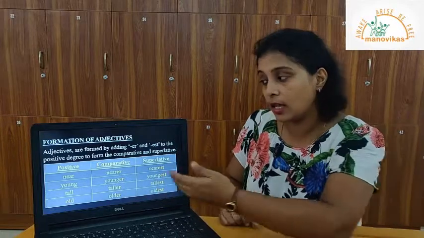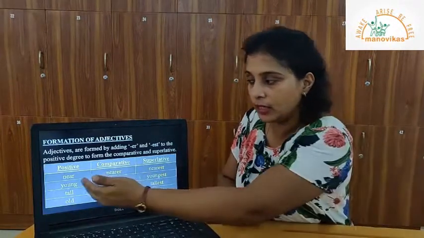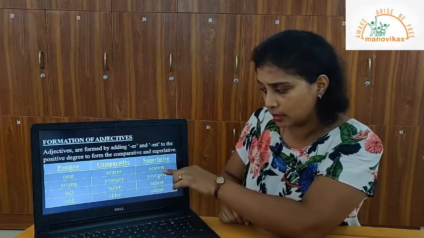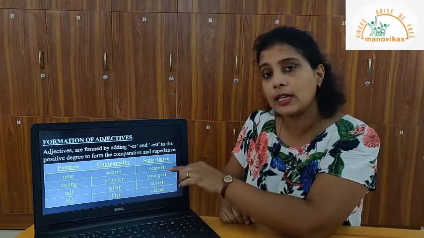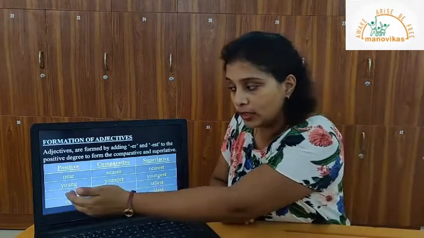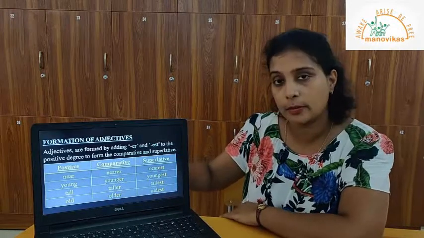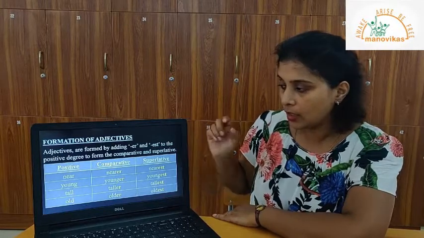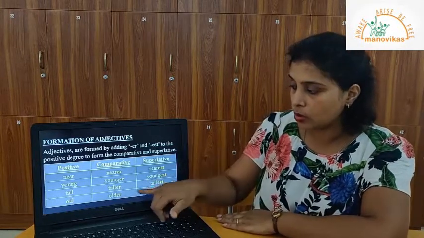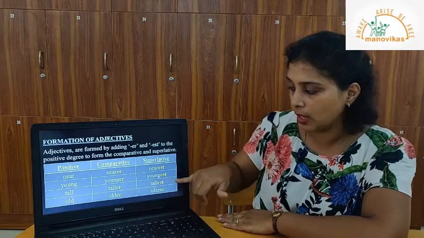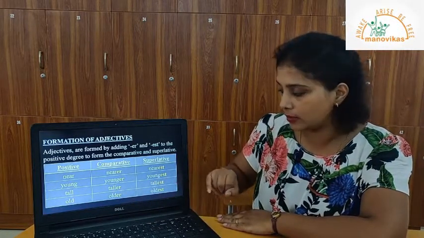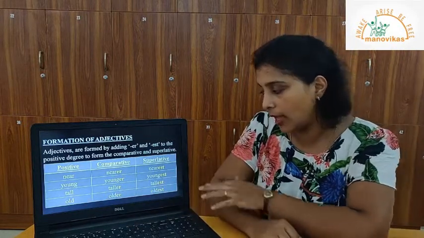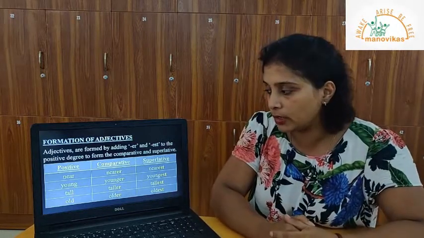What do I mean by this? In these examples here now, near becomes nearer by adding ER, and nearest in the superlative by adding est. The word young becomes younger in the comparative and youngest in the superlative degree. Same way, tall becomes taller in the comparative degree and tallest in the superlative degree. Old becomes older in the comparative degree and oldest in the superlative degree.